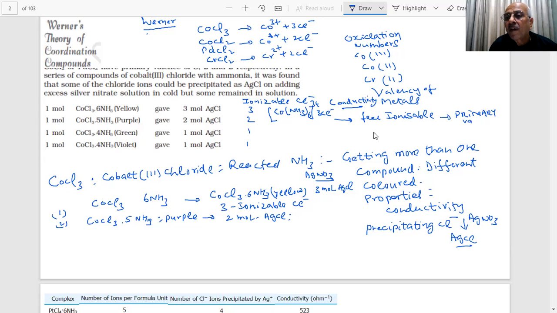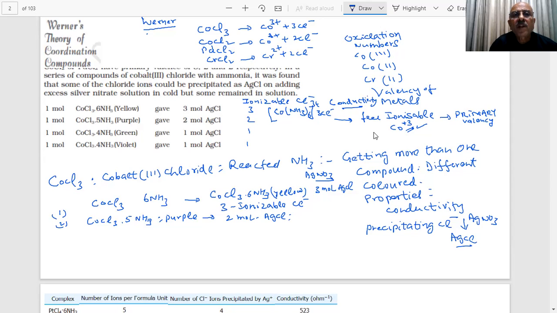He calls this the primary valency. What is the oxidation number of cobalt here? The oxidation number of cobalt is +3. So the oxidation number is also the primary valency.